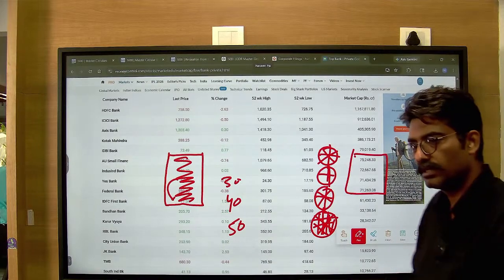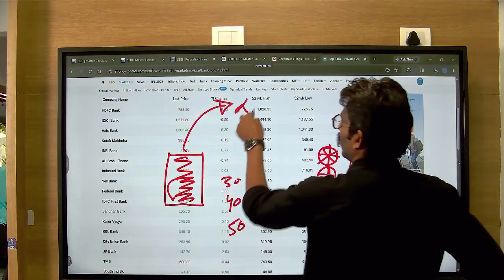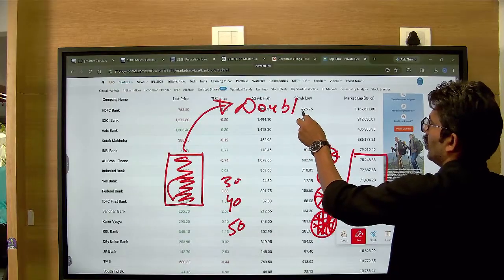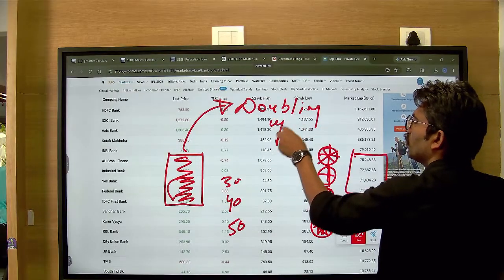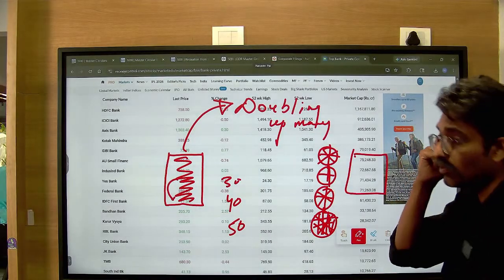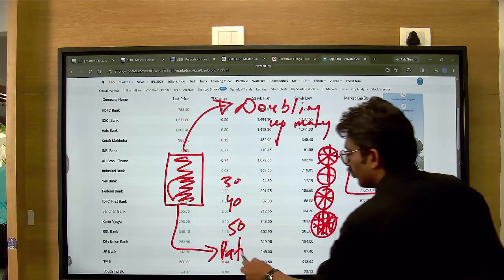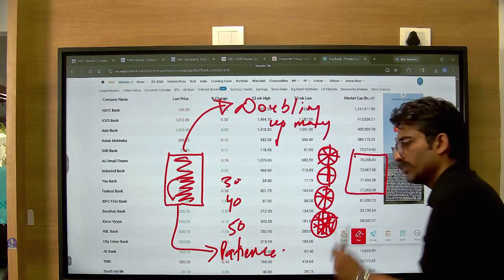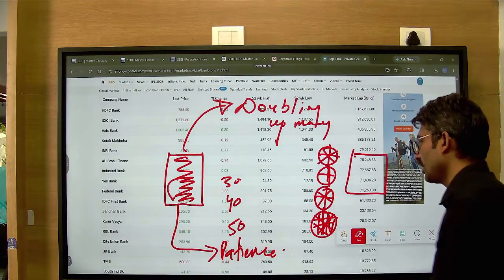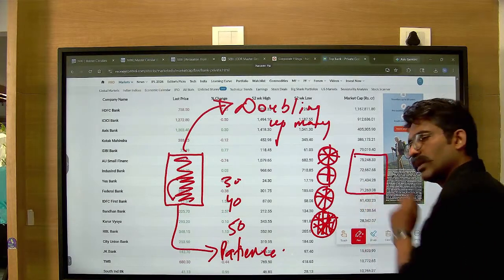And people get stuck. When you buy a small stock, your expectation is doubling of the money in 25 days, because you think 22 can easily go to 50, why not? But that never happens. So your level of patience with such companies, which are penny stocks under 100 and most likely under 50, has to be of a longer duration. Why? Because they are all of the same size.